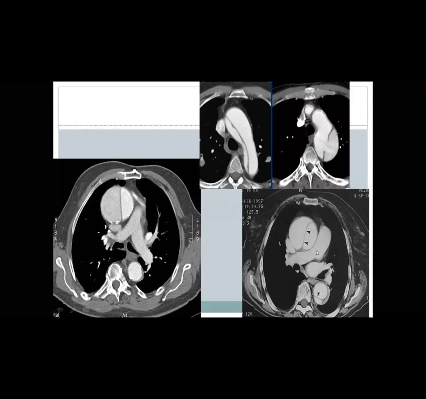In the lower right image, you see these two arrowheads pointing to the intimal flap. So this is aortic dissection. Also in the descending thoracic aorta, there is an intimal flap. So is this type A or B? Type B. Why? This is the ascending aorta.